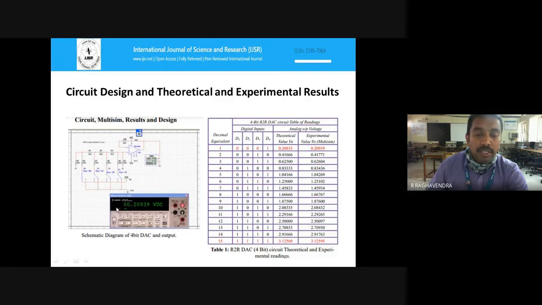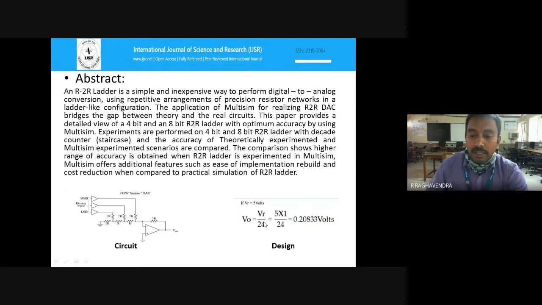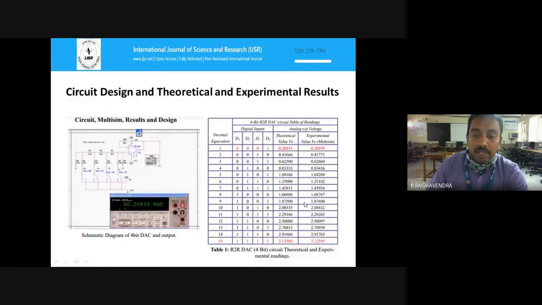So we are getting the voltage as an output, and these are the digital inputs, and these are the theoretical values calculated by this particular design, and this is the experimental value from the Multisim output. For example, the first case is shown here as an output. The first case is 0001. For that, the theoretical value is 0.20833. My experimental value is 0.20939. So almost it is the same.